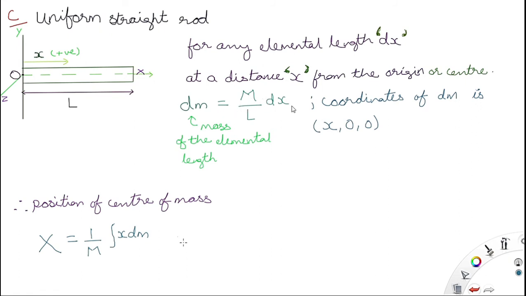Capital M is the total mass of the rod, and L is the total length of the rod, and dx is the elemental length of that part, whose mass is dm. Now the coordinates of dm are x 0 0, because it is at a distance x from the origin. Now the position of the center of mass is computed once again from the formula that we have seen.